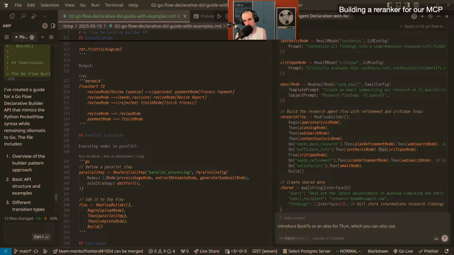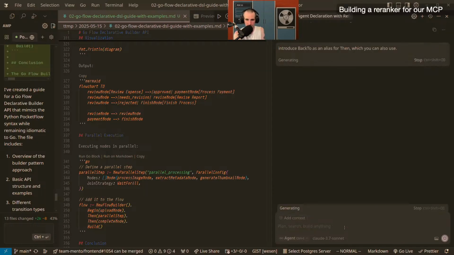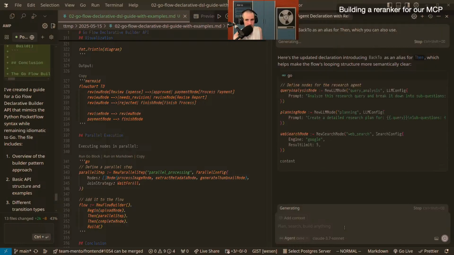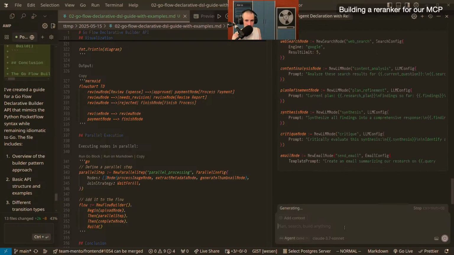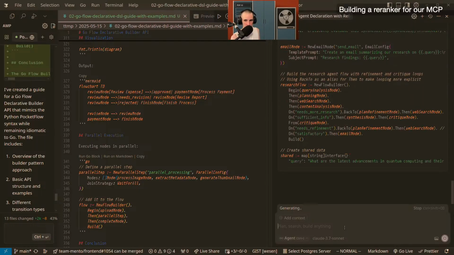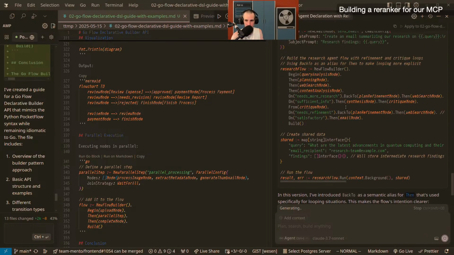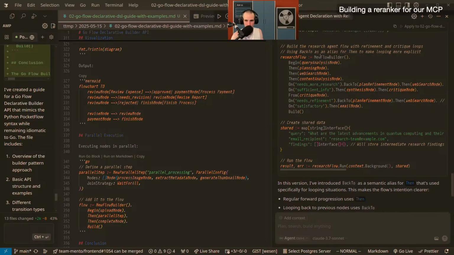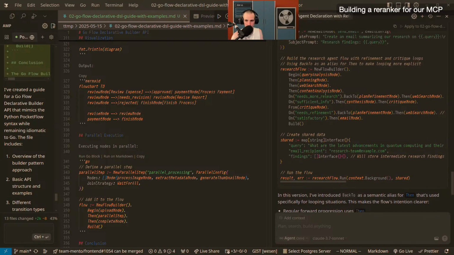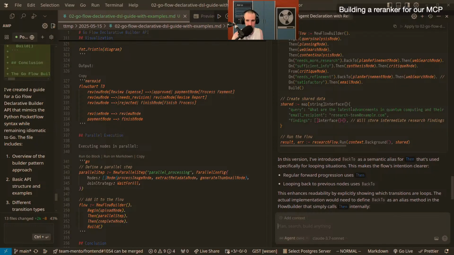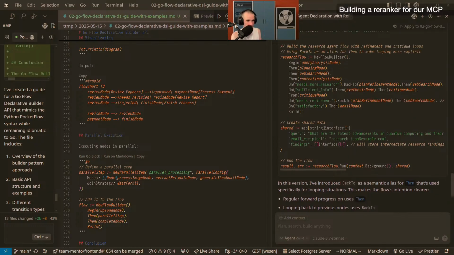Is there anything else that we could do to make this more readable? No. But you will see this makes it not just more readable for us. It did a little bit of the readability through the formatting, but now we really have a word that allows it to say, if we need more research, then go back to the planning refinement node. That is just more elegant, right? Even though it's completely an alias, that just makes the API more robust for LLM generation.